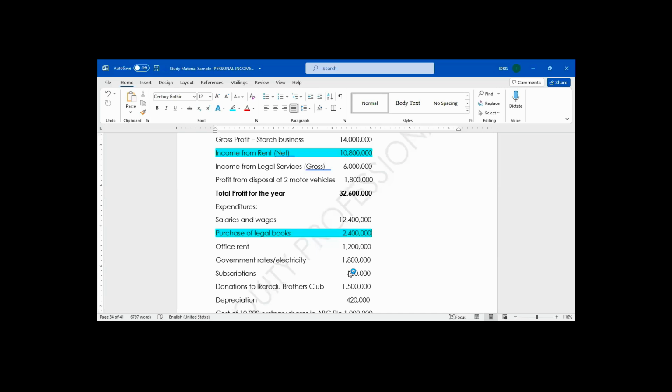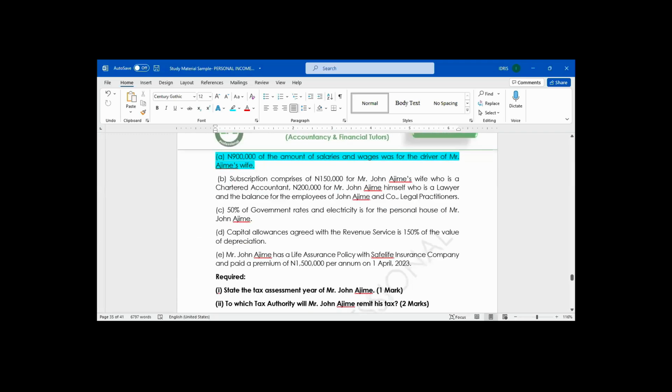What is the additional information on rent and electricity? Additional information C. Somebody should help us read.